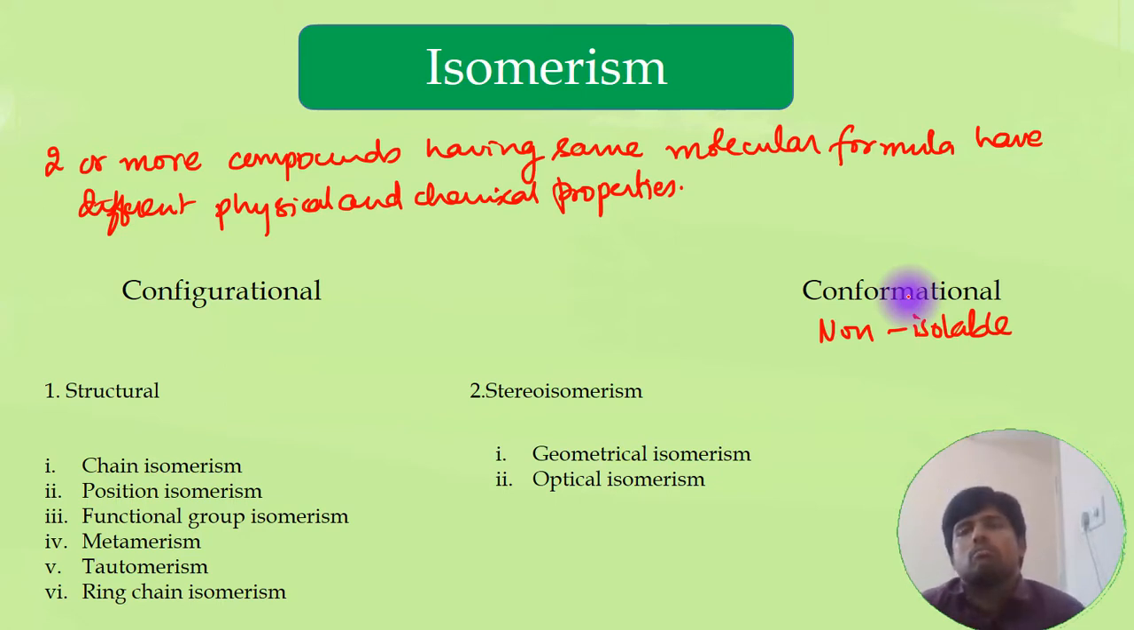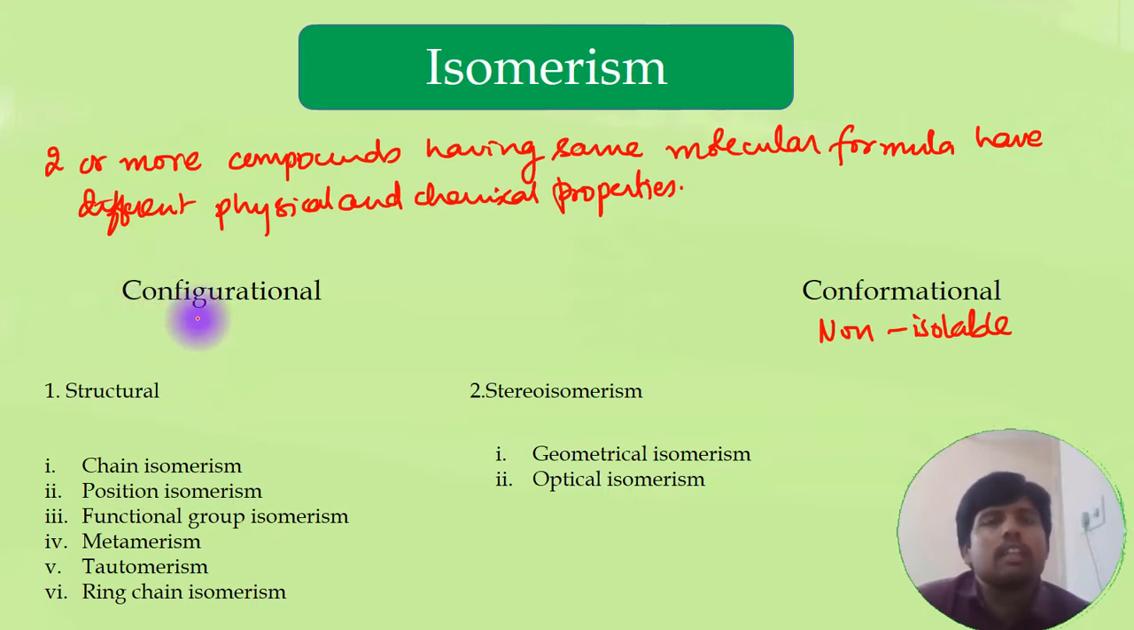So generally we cannot study their properties in detail. I mean, first of all, they don't show so much variation in chemical properties, and their study also is not very easy because they cannot be isolated. So that is about conformational isomerism. Let us discuss that also when it comes to the concept of conformational isomerism. Now let us focus on configurational isomerism and a few of the structural isomerism in this video.